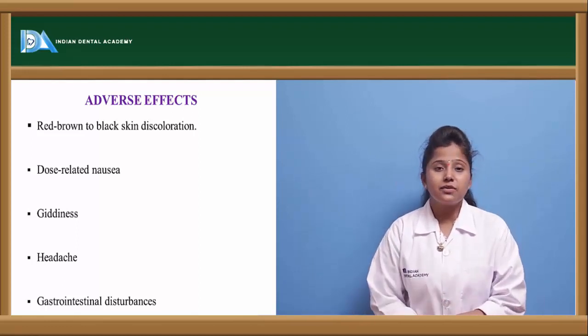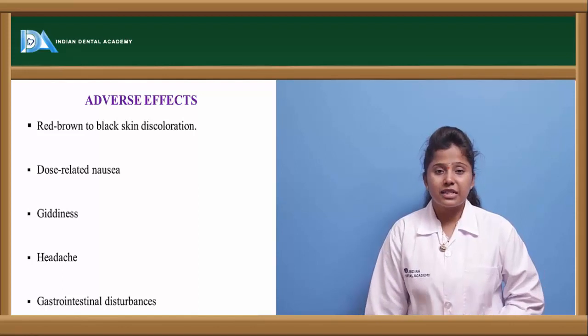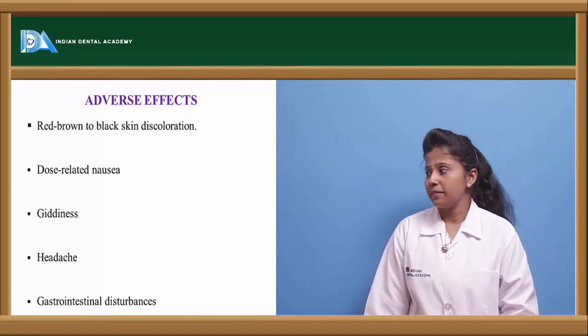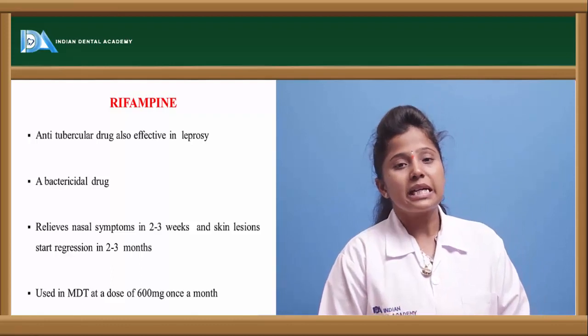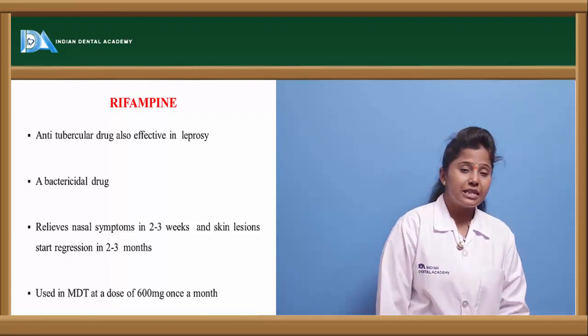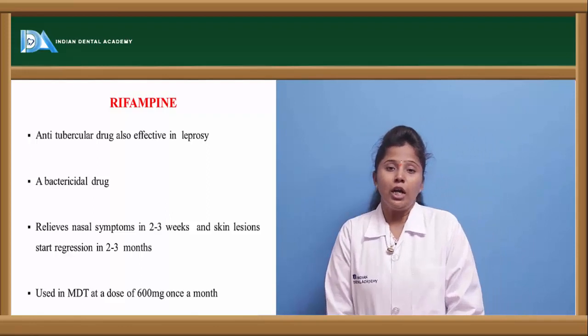Even the coloration of the skin may differ because of the side effect of this clofazimine. The other drug is rifampin. Rifampin is an anti-tuberculoid drug, so it is used as a first-line drug in the treatment of tuberculosis.